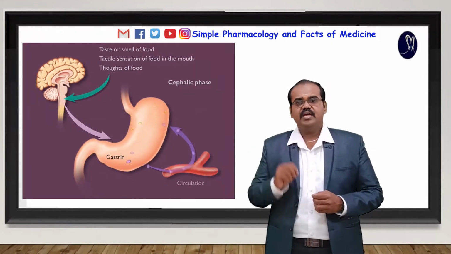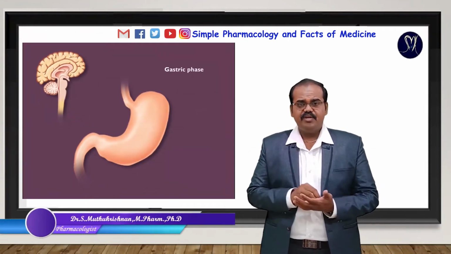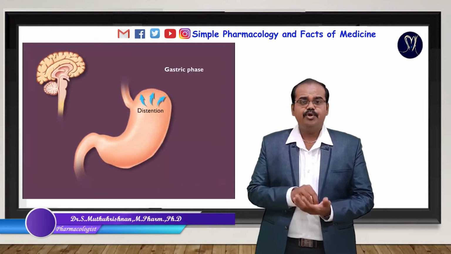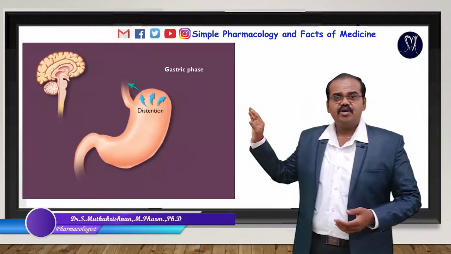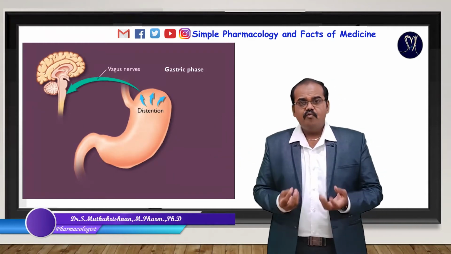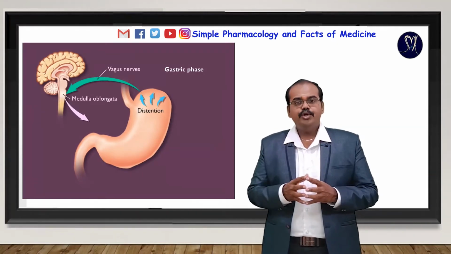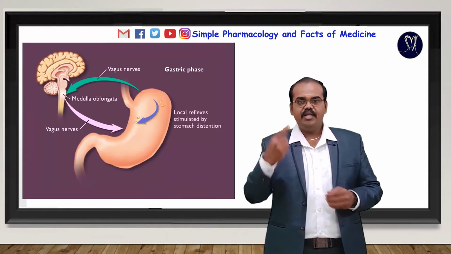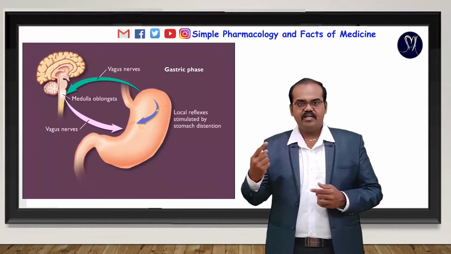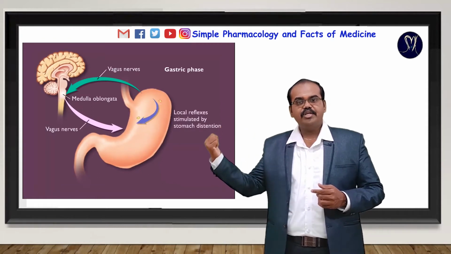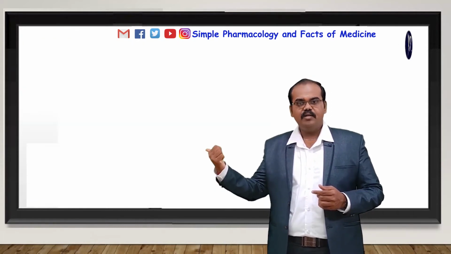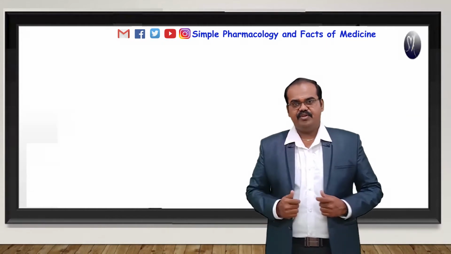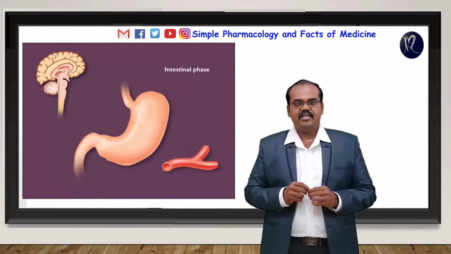The second phase is the gastric phase. In this phase, gastric acid, that means hydrochloric acid, secretion is controlled by the presence of food material. Whenever you have food, the stomach is distended, and that signal goes to the brain, which immediately stimulates the vagus nerve. The vagus nerve is responsible for the release of acetylcholine, which stimulates gastric acid secretion. That is the second phase. The third phase is the intestinal phase.